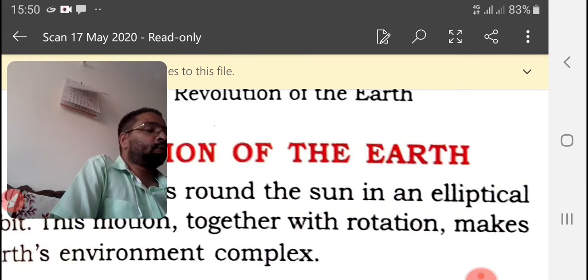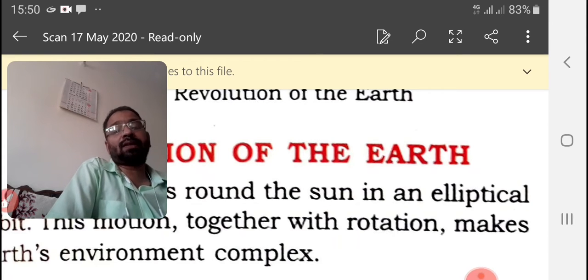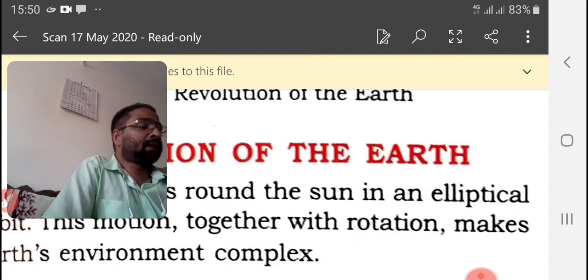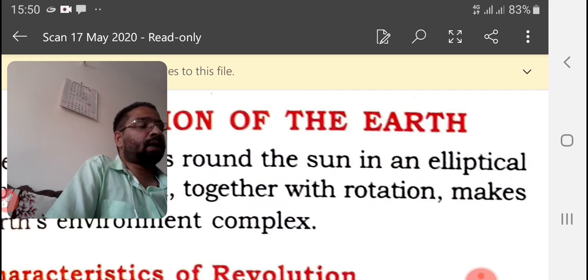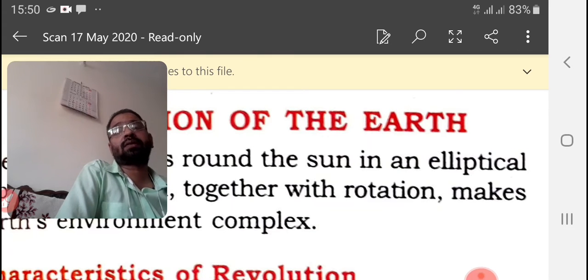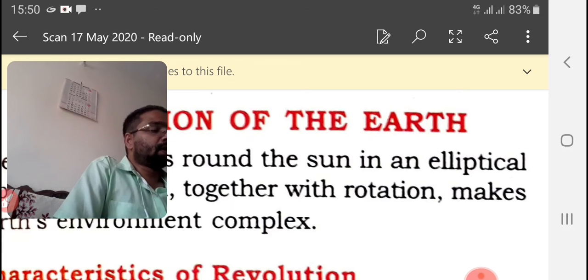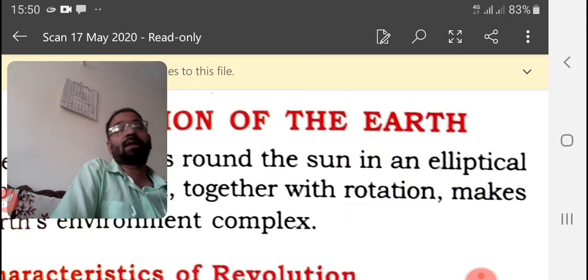The earth moves around the sun in an elliptical orbit with an average speed of 29.8 kilometers per second. That is about 1 lakh kilometers per hour. That is a very high speed. We can't imagine such a revolving speed.